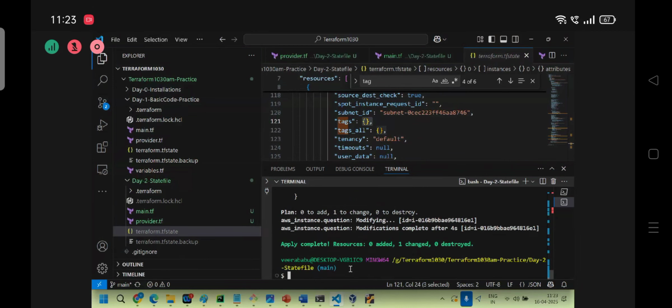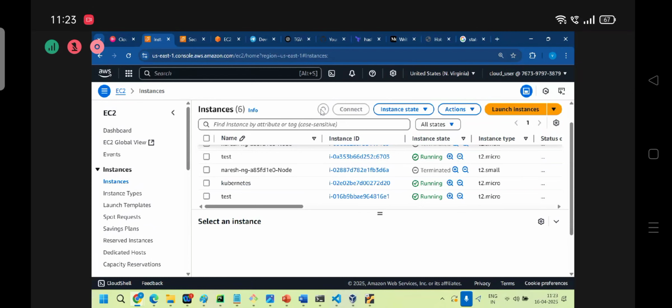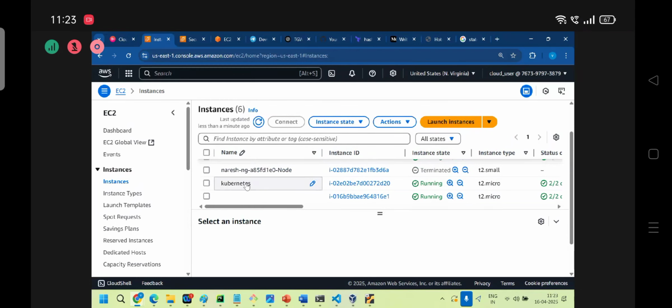Clear now? I will try in a different way now. This is the old instance, don't confuse. Now at my end there are a lot of instances. Anyway, this is mine. Just remember, no tag, right?